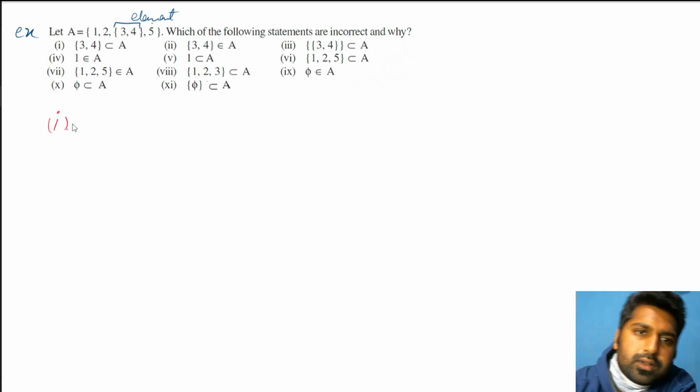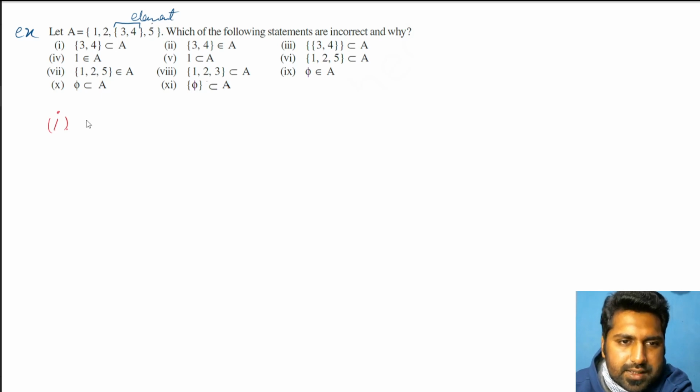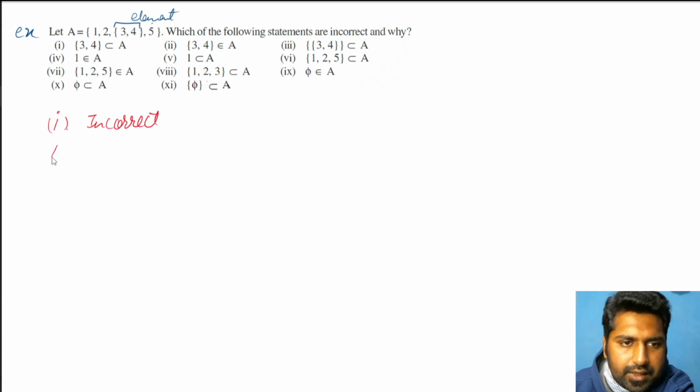Yes, first one, true or false. So that's first of all, this one is incorrect. Now you might think how. It is a set. It is present as it is in this. But for that, let's check out the second one first. You might be able to understand then better.